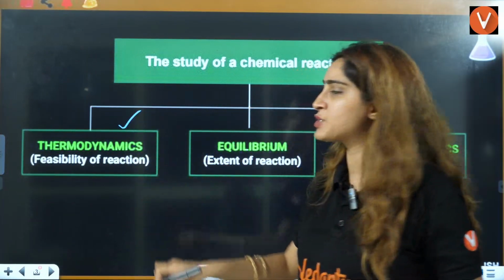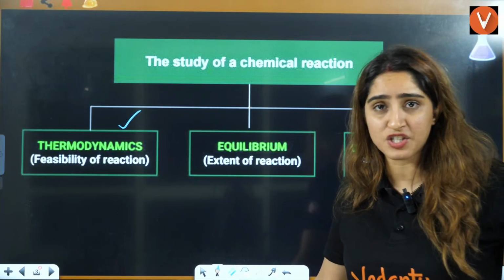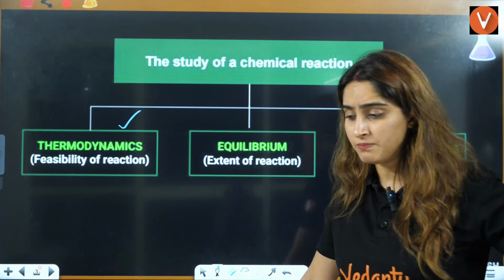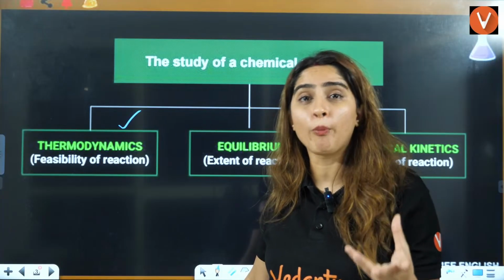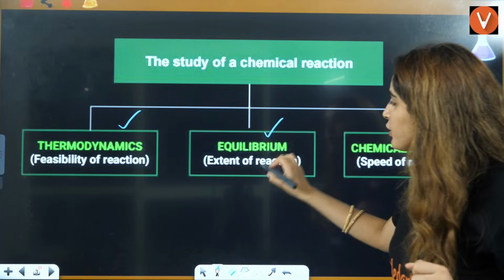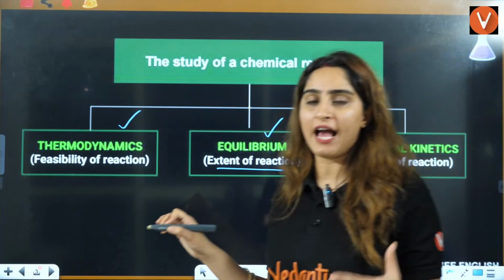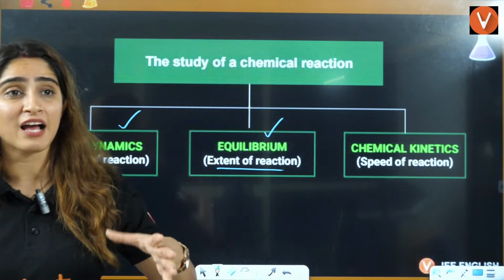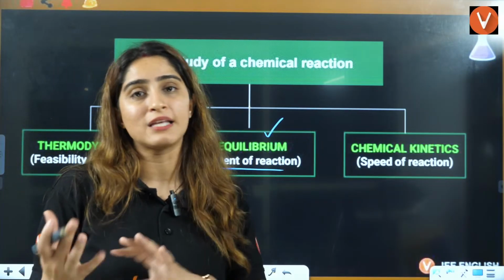In thermodynamics, we deal with feasibility of the reaction: Gibbs free enthalpy, entropy, all these things we talk about. Then in equilibrium, we talk about the extent of that reaction, and what happens when some reaction is at equilibrium.